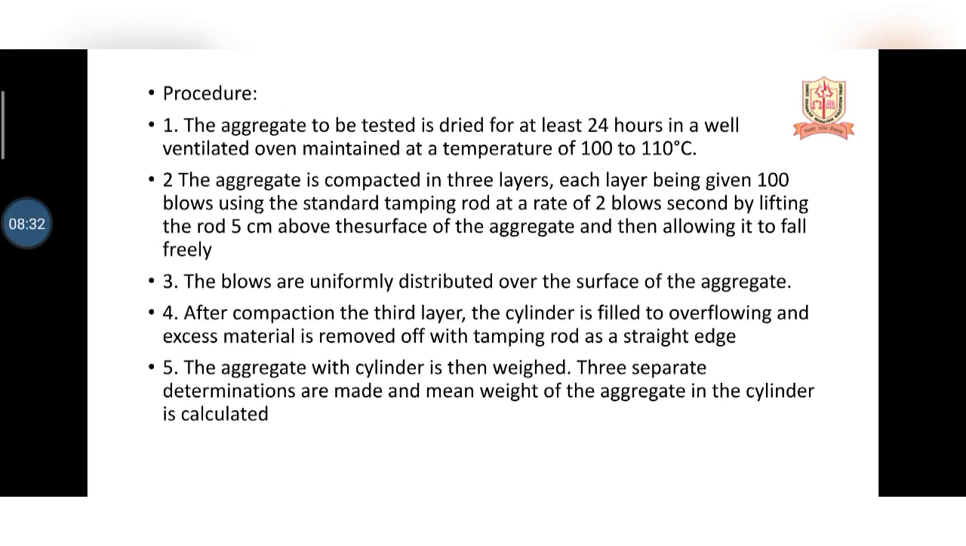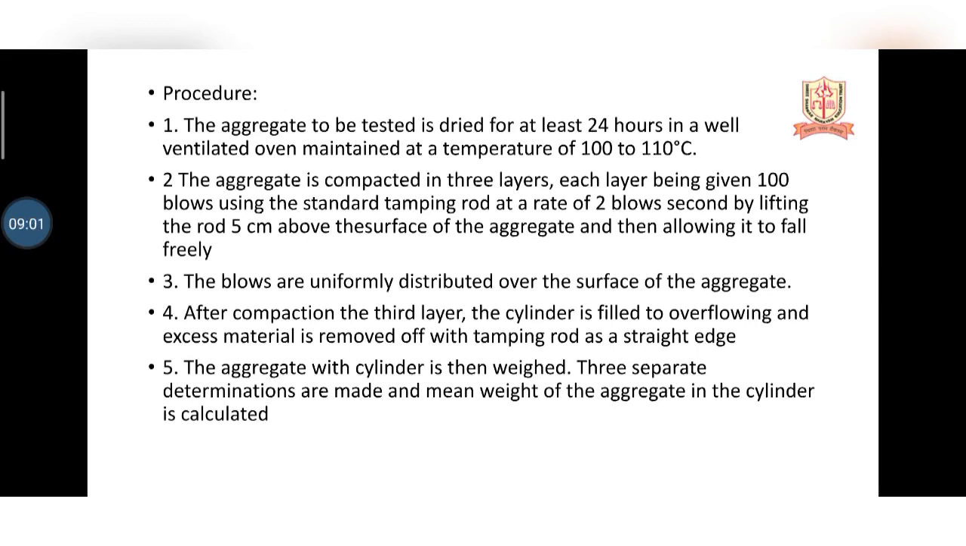After compacting the third layer, the cylinder is filled to overflow and excess material is removed with the tamping rod, which has a straight edge. The aggregate within the cylinder is then weighed. Three separate determinations are made and the mean weight of the aggregate in the cylinder is calculated. This is all about how we perform it in theory.